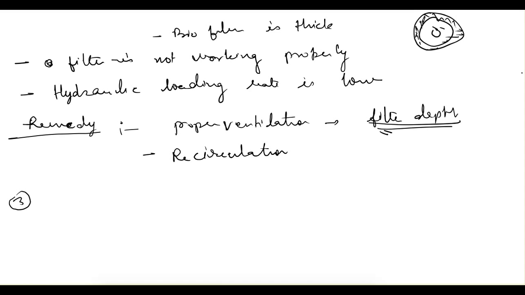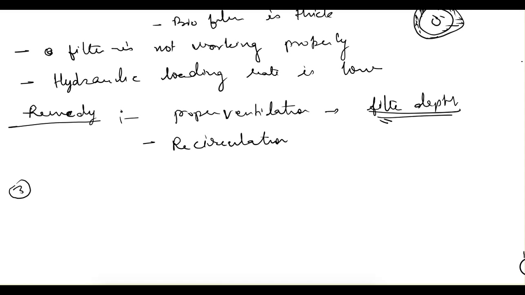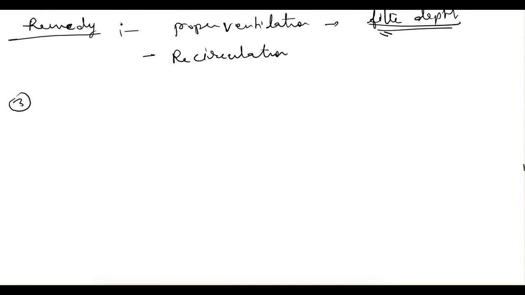The third problem associated with these filters is ponding. Ponding takes place when there is excessive organic matter in the influent, that is, some fluctuation is taking place and sometimes more organic matter has come.